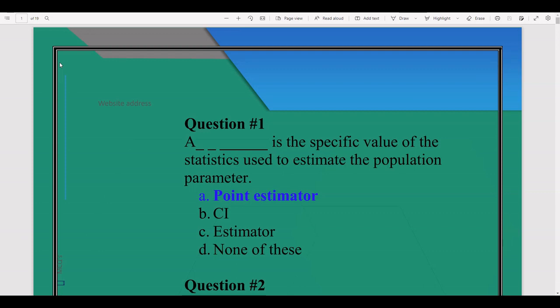In this video, we study MCQs of Statistical Inference. This is part 2. You can find the link of part 1 at the end of the screen when this video ends.